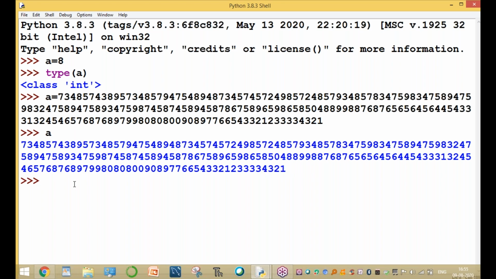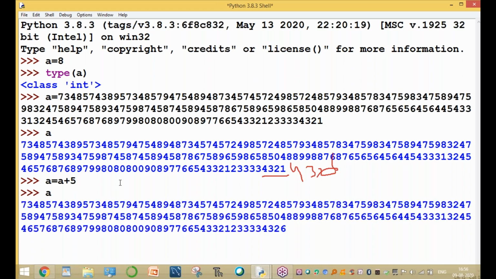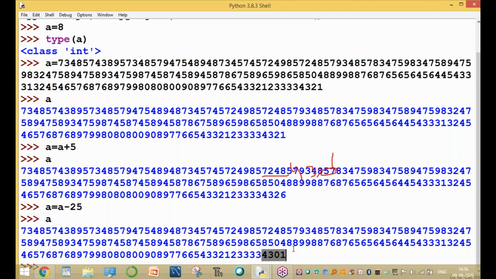Observe the last digits. You can perform operations also. A equal to a plus 5. The entire value is added to 5. So the last digits were 4321, and the output is 4326. Then print of a gives 4326. Now a equal to a minus 25. So the last digits are 4301. Now what is the value of a? Last digits are 4301. Perform the operation.